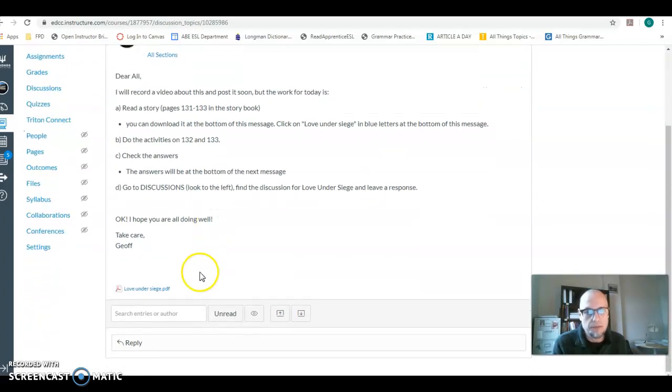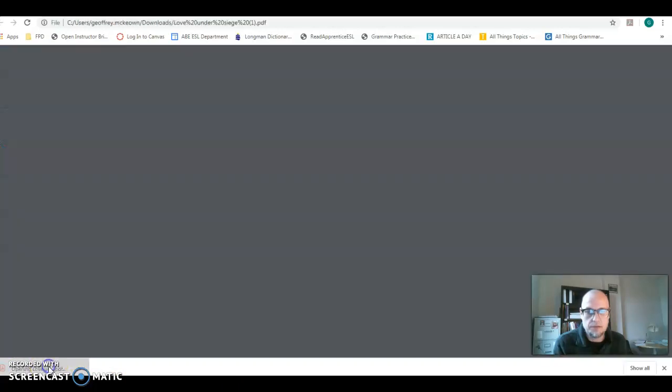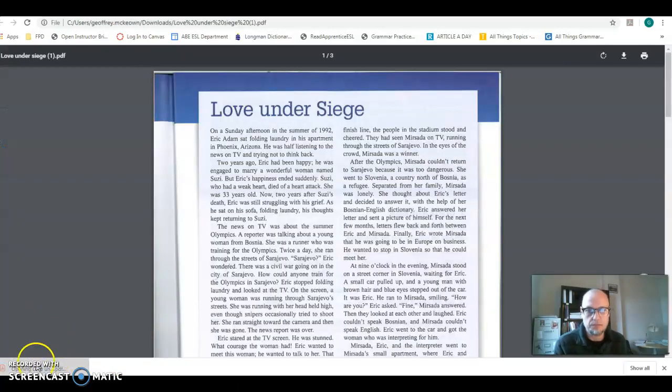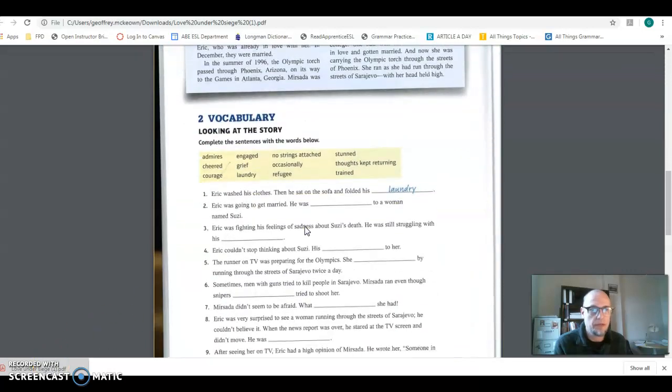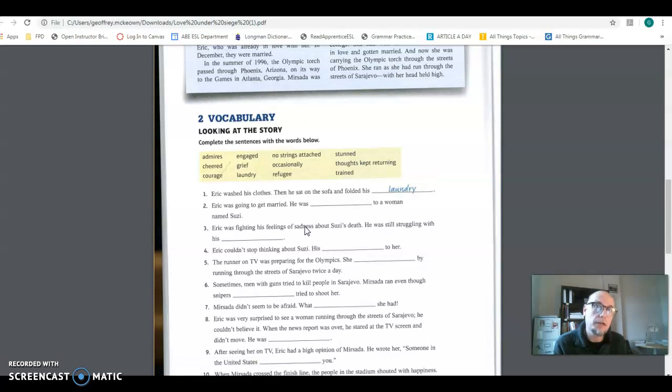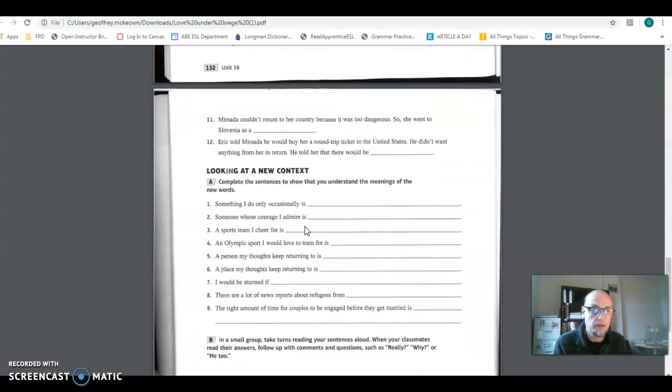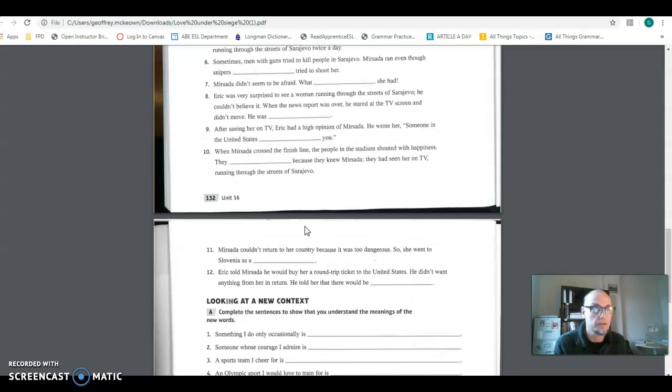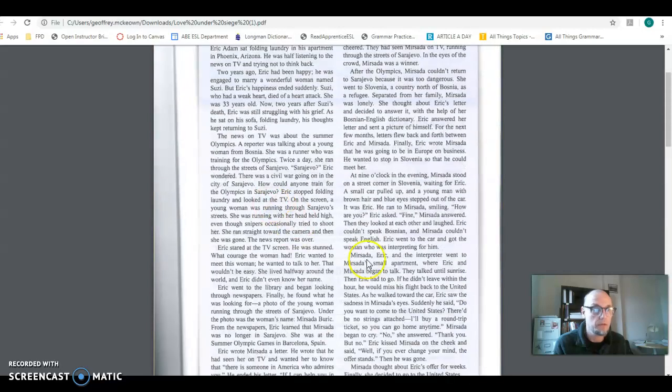Now this is the important thing. Down here under the message that I wrote, you will see this. What I'd like you to do is click on that, and then what you can do is open it up by clicking down here at the bottom, at least on mine. You can read the story, and then here's some vocabulary exercises for you to do, and then there's that. Okay, so now let's find out what to do next.